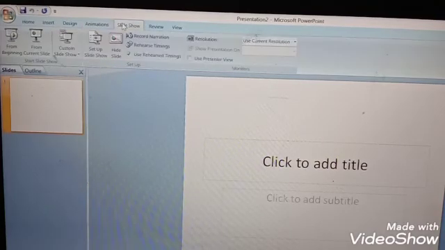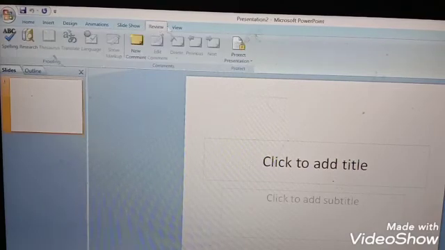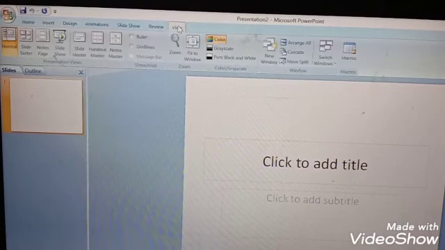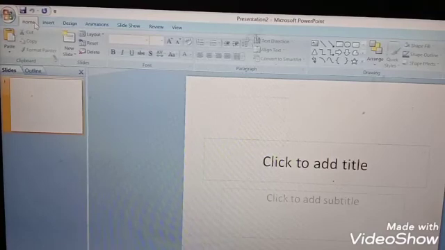Then you can do slideshow, then you can review. Then you can view it, by zoom in, zoom out, that I have told you in the last class. Zoom in, zoom out, slide sorter, then slideshow, normal. So these are the functions of the different tabs. So on the Home tab, these are the functions. You can delete your slide, whichever you don't want. Okay, children. So I hope it is clear how to open Microsoft PowerPoint and how to create a new presentation.